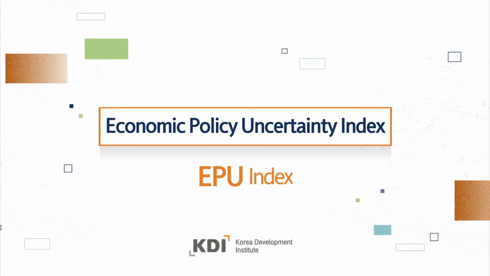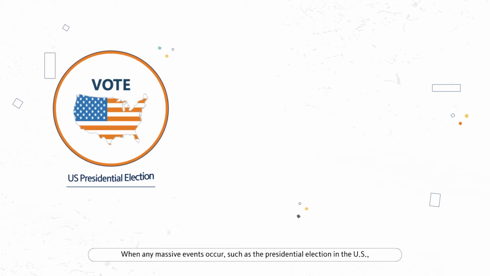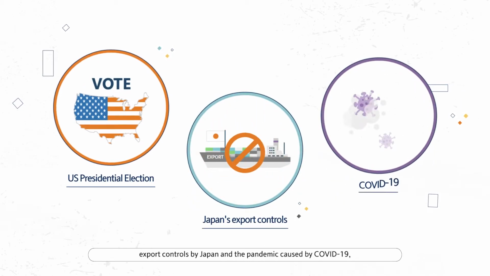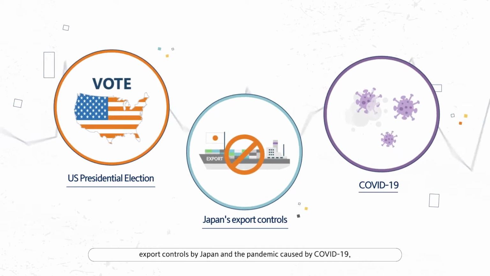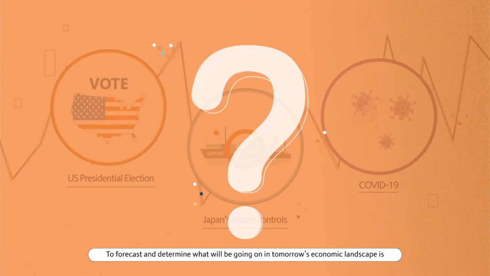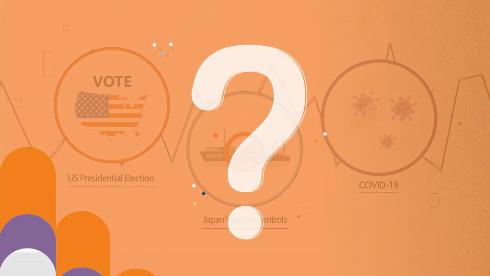Economic Policy Uncertainty Index. When massive events occur, such as the presidential election in the US, export controls by Japan, and the pandemic caused by COVID-19, to forecast and determine what will be going on in tomorrow's economic landscape is something quite difficult for anyone.